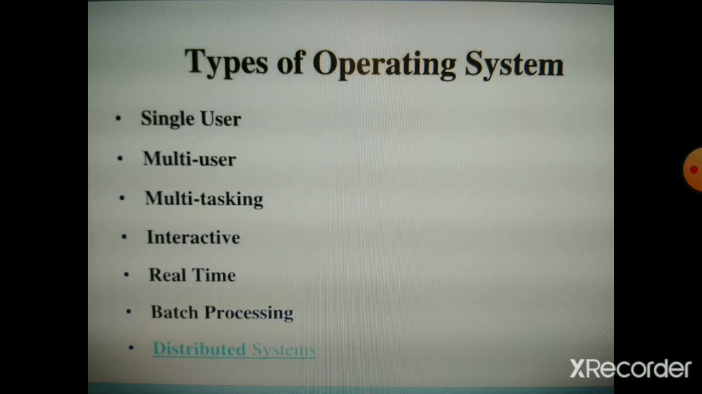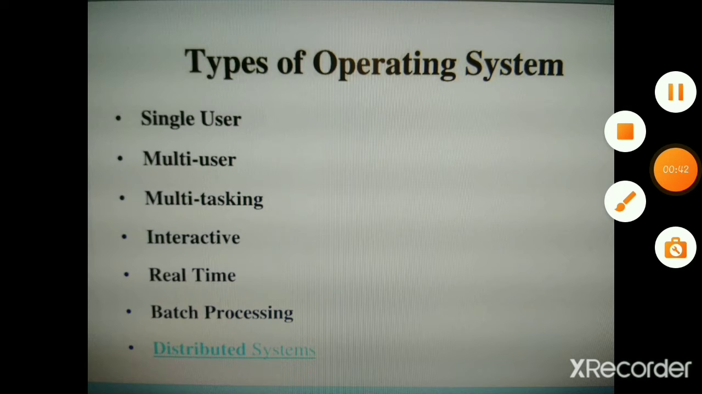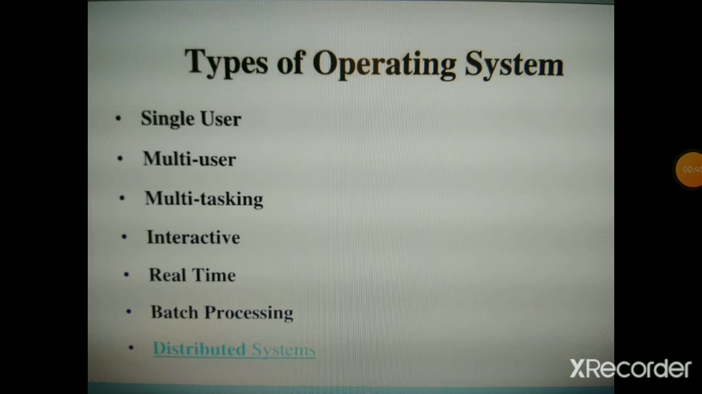After that, distributed operating system. What is distributed operating system? A distributed operating system runs on a set of computers that are interconnected by network. It combines the different computers in the network into a single integrated computer in such a way that the user thinks that they are working on a single computer. The examples of distributed operating systems are Linux and Windows 2003.